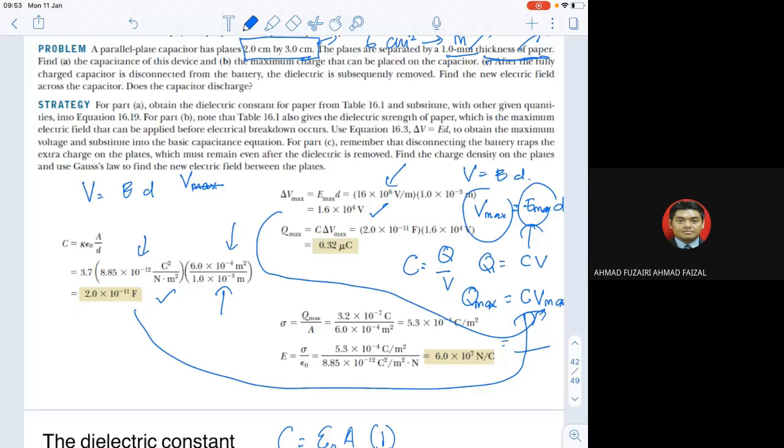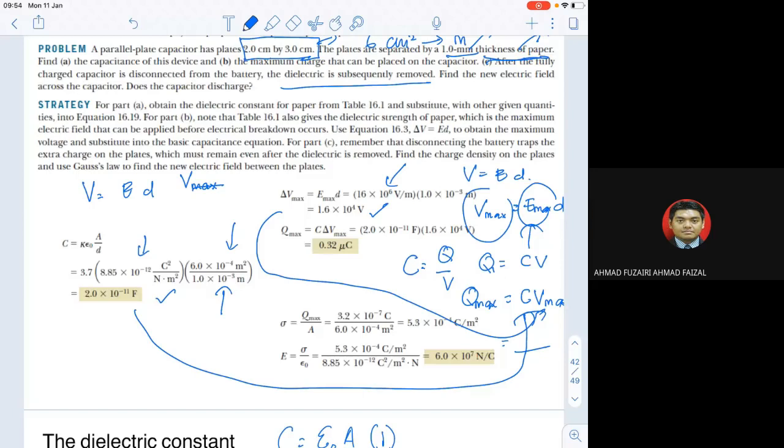On part C, after the fully charged capacitor is disconnected from the battery, the dielectric is subsequently removed. Find the new electric field across the capacitor.